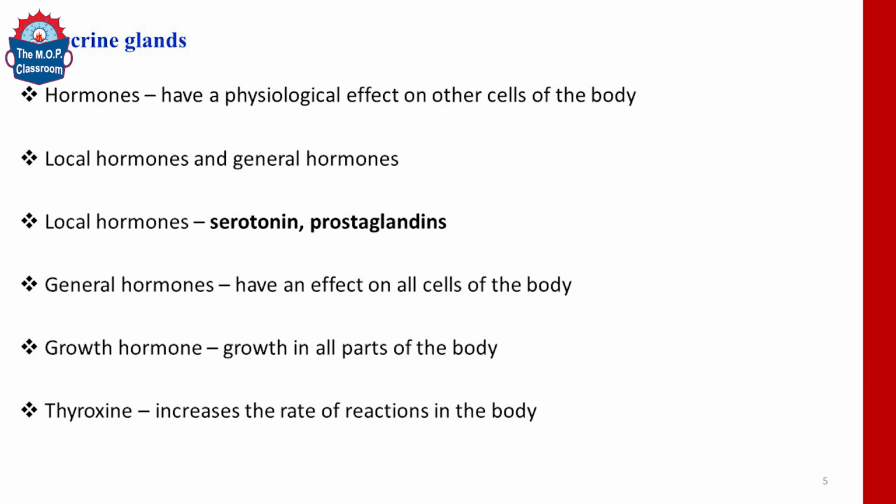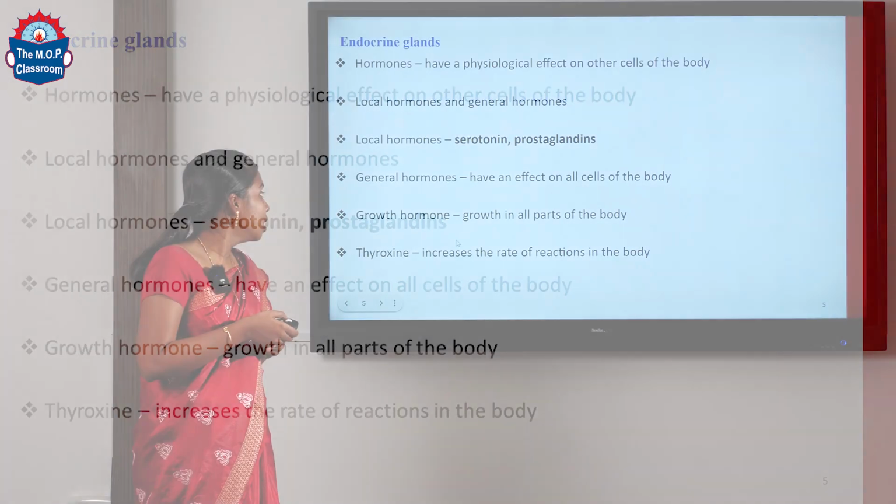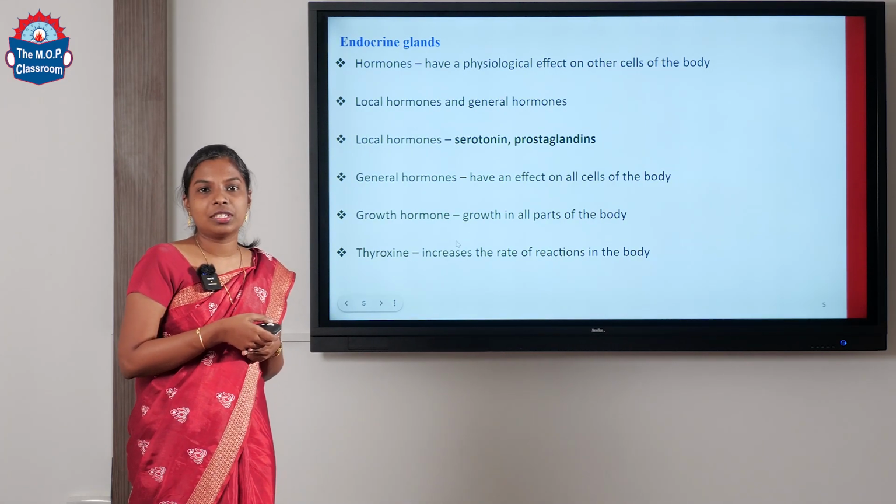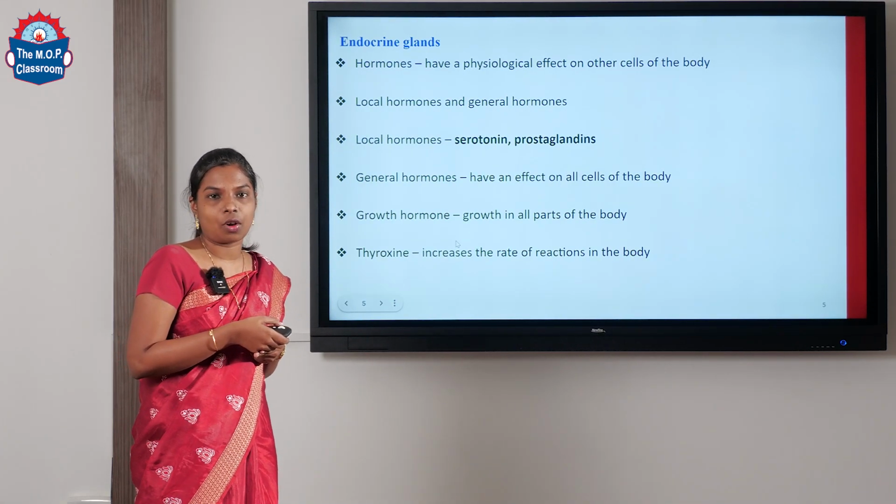The hormones can be classified into two types: local hormones and general hormones. Examples of local hormones include serotonin and prostaglandin, and examples of general hormones include growth hormone and thyroxine.